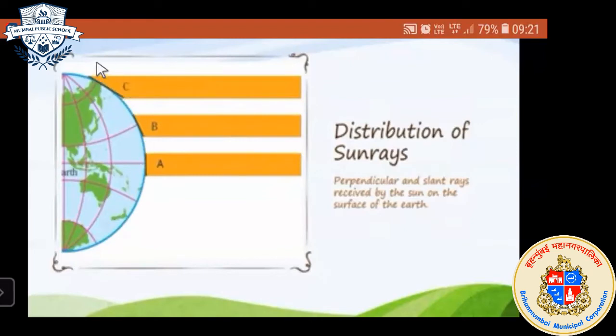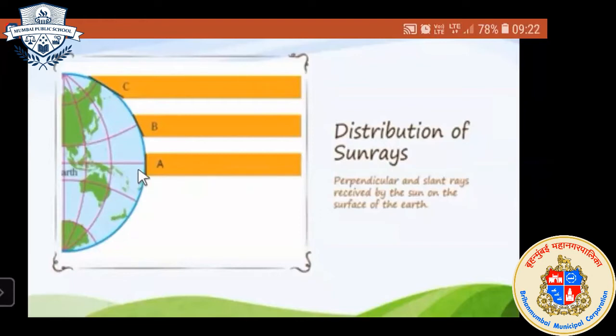That's why the polar region means the region which is near to the poles of the earth, the north pole and south pole. So this depends on the region on the earth's surface. Because the shape of the earth is spherical, all the regions cannot receive sun rays in the same quantity. The temperature will be diverse at all the places on the earth's surface, due to the spherical shape of the earth.